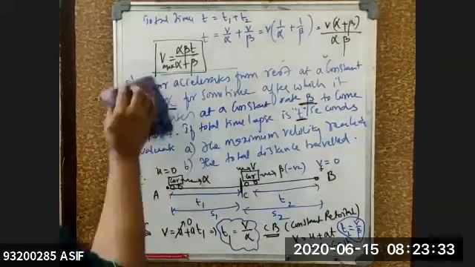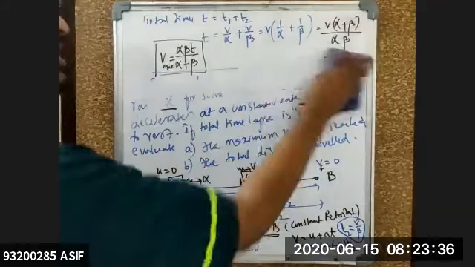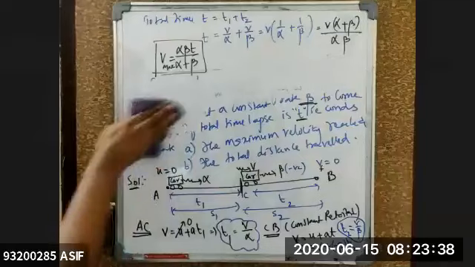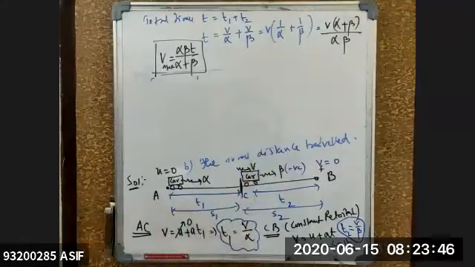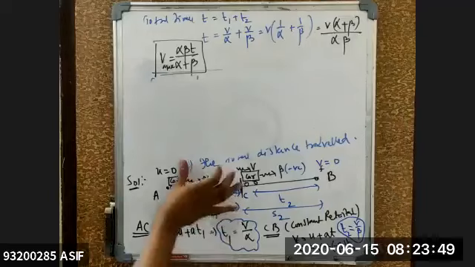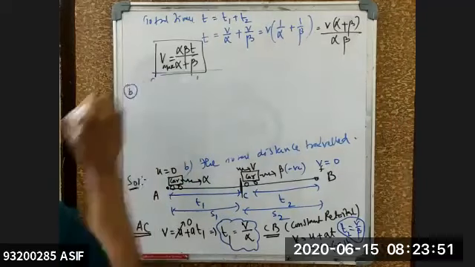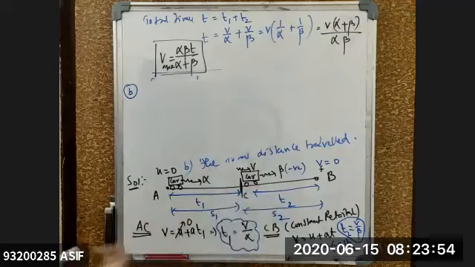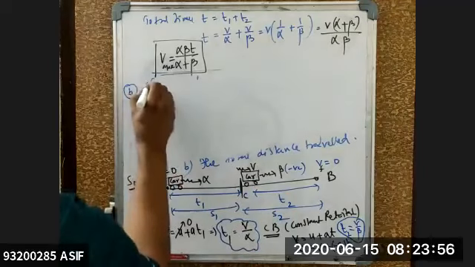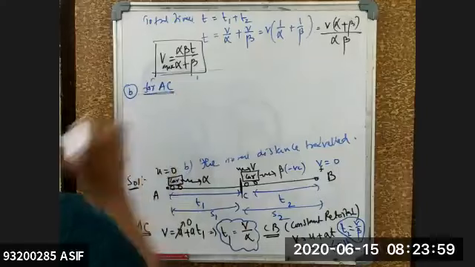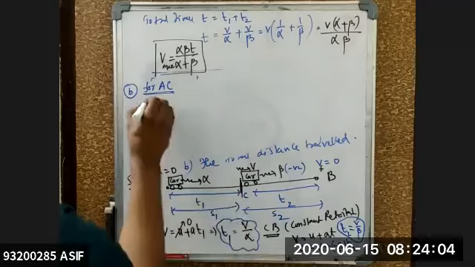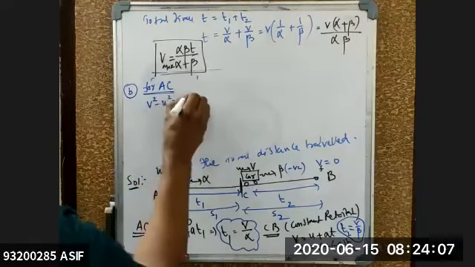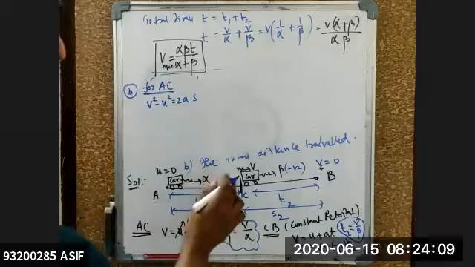Sure. Next question. Now try to see whether you can do this next question or not. What is the next question asking right now? The total distance. See, how many of you can do the total distance question? Because total distance means S1 plus S2. So can I calculate the value of S1? This is your question number B right now. For question number B, total distance will be equal to S1 for AC, for A to C per definition. This is a uniformly constant acceleration body. That means I can use the relation V square minus U square is equal to 2AS. Final velocity of this one is how much right now? V.